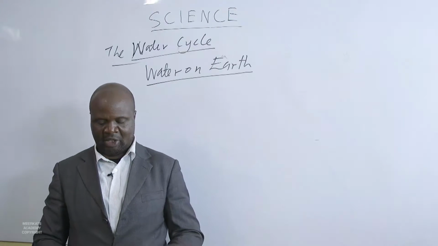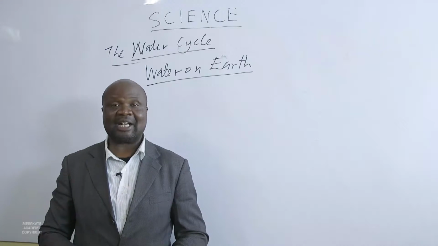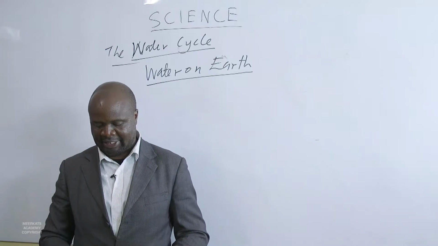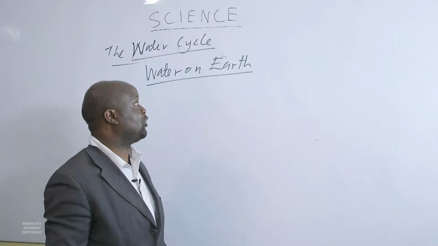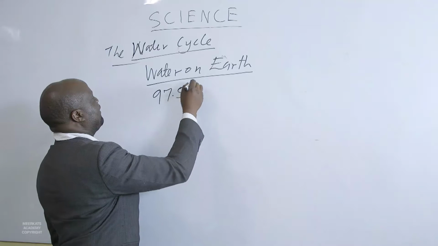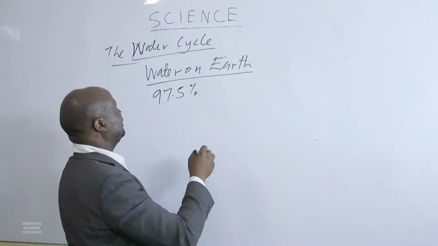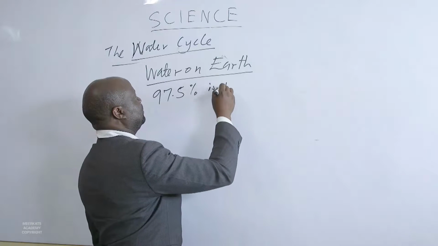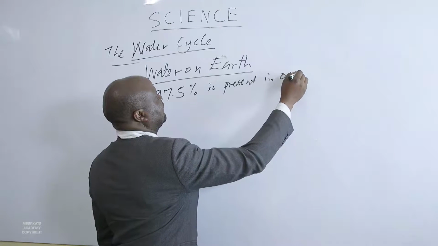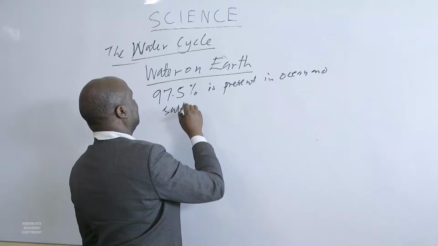Apart from that, 97.5% of the water that is available is present in the oceans and saltwater lakes.